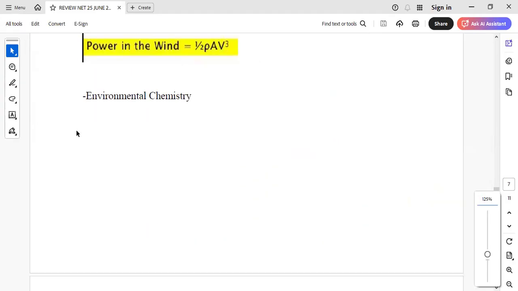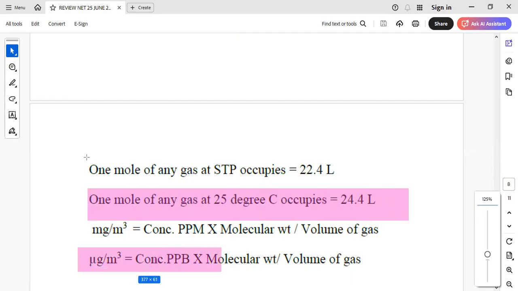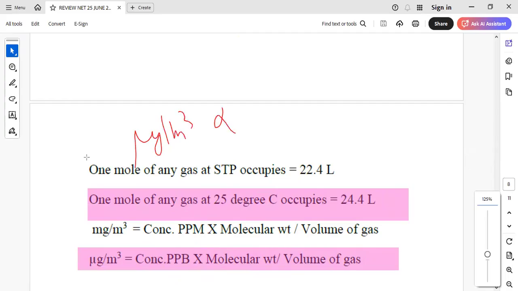Then from environmental chemistry, a routine question was there, like conversion of microgram per meter cube from ppb. So that was a straightforward conversion based on the conversion formula, because it was given at 25 degrees Celsius, so you have to use 24.4 liter as a standard molar volume, and then simply apply the concentration in ppb into molecular weight divided by volume of the gas. There was a simple trick: microgram per meter cube concentration will be proportional to the product of concentration in ppb into molecular weight of that gas, right?